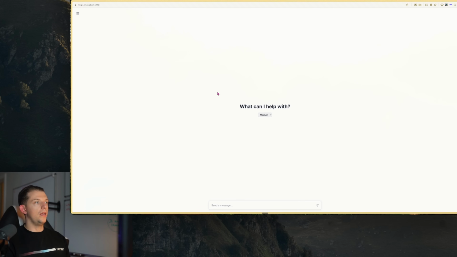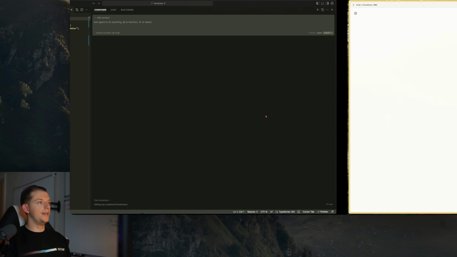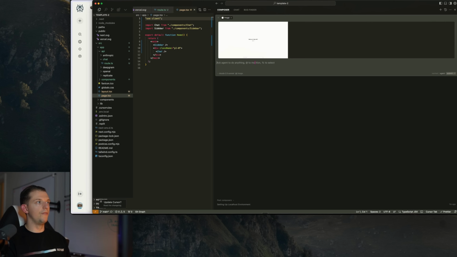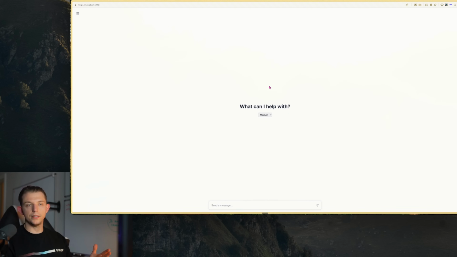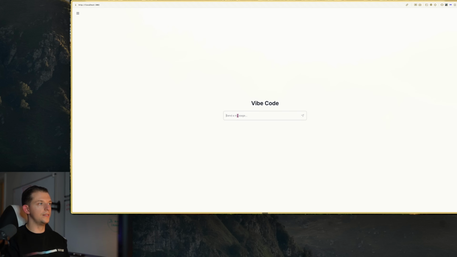And now what I am going to do is take a screenshot of this again, and I am going to say everything that I want to change. Okay, this is the site. This is what it looks like now. You just changed the color, looks good. The sidebar pops out, but it doesn't push everything over like the ChatGPT one. The input field to start out should be vertically centered. Put it at the center of the app, and I want you to change what can I help you with, or what can I help with. That should become vibe code. So we can now run this, and we will await. Okay, there we go. Vibe code, we can send a message right here.